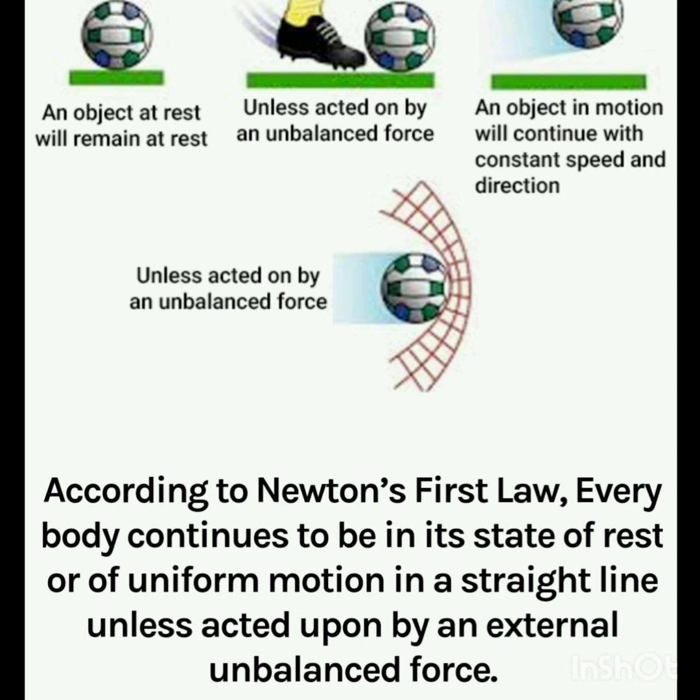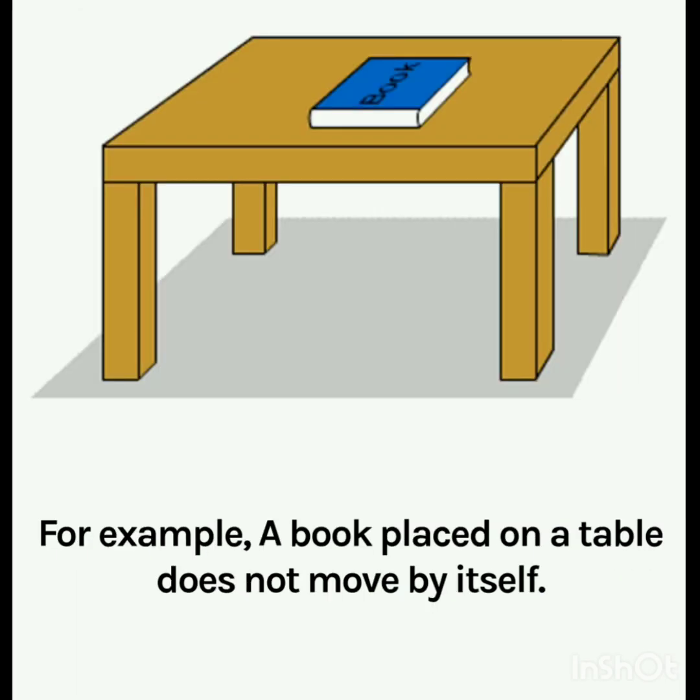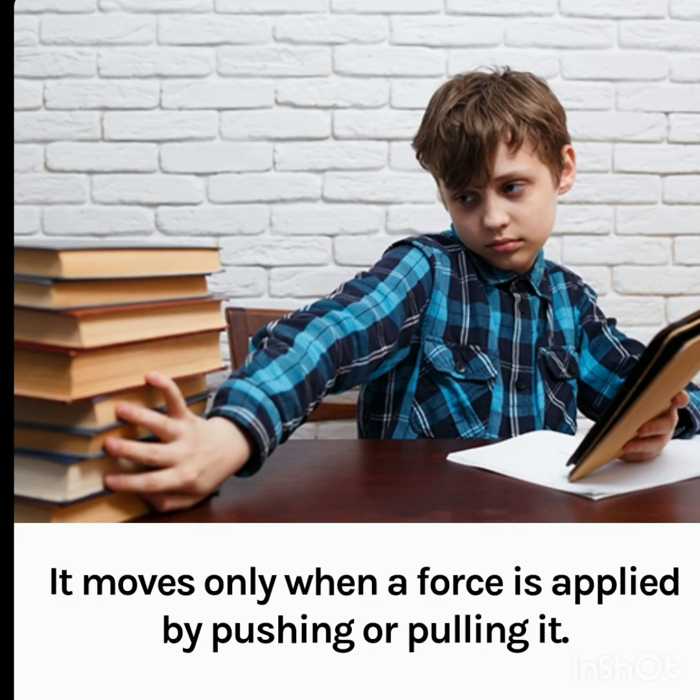Newton in his first law said that a body at rest will remain at rest and a body in motion will continue in motion in a straight line with a constant speed unless it is compelled by an external force to change its state of rest or of uniform motion. For example, a book placed on the table will not move by itself. It will remain at rest until someone applies an external force to move it.